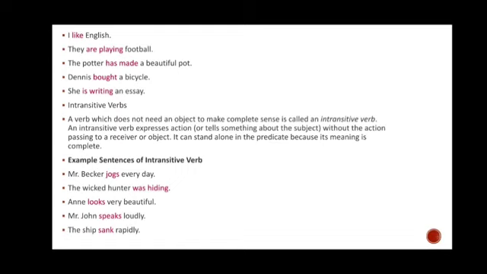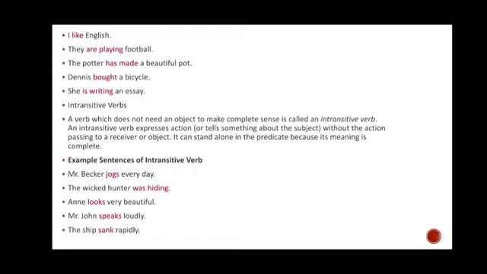Janice bought a bicycle. She is writing an essay. So all these sentences show that only if we write the objects would we be able to get the complete sense or complete meaning. So these are called transitive verbs.